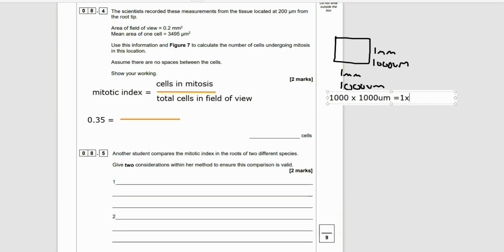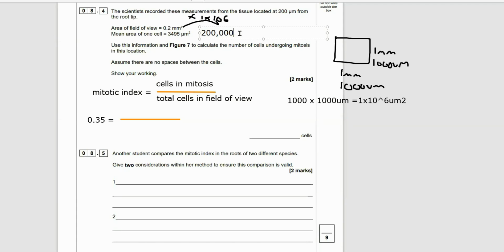So 1 times 10 to the 6 micrometers squared are in 1 millimeter squared. We've got 0.2 millimeters squared, so we need to times that by 1 times 10 to the 6.